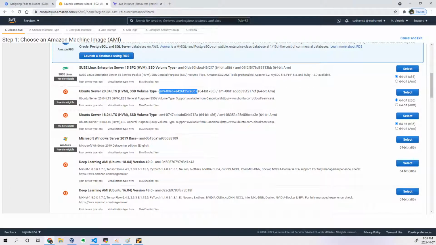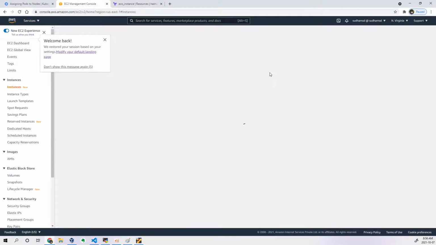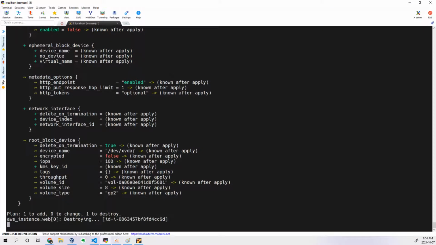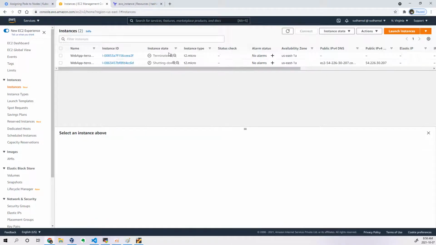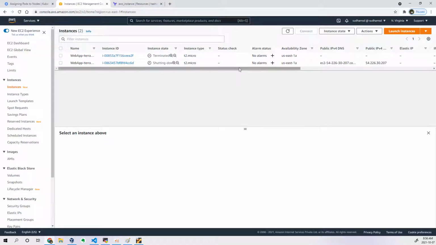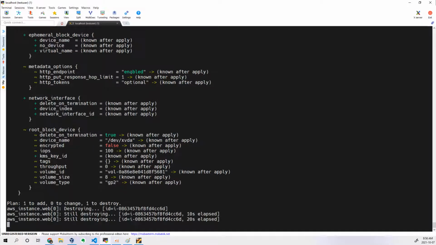The instance which is already running in my console is launched in US East 1A. You can see US East 1A. See what will happen after a few minutes. It is trying to destroy now, so obviously this will get shut down. Yes, it is under process. So well and good. My expectation is to launch on US East 1B as per the input which I passed in the command prompt when it prompted for the input value.